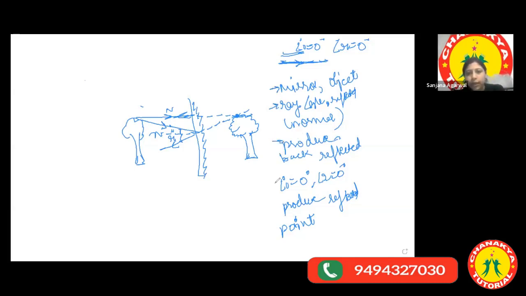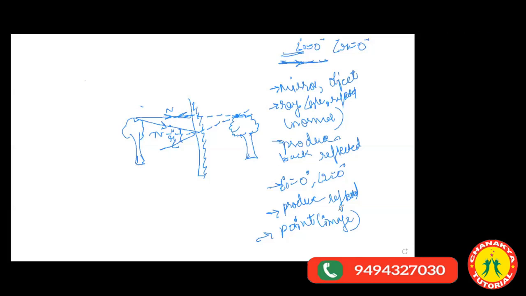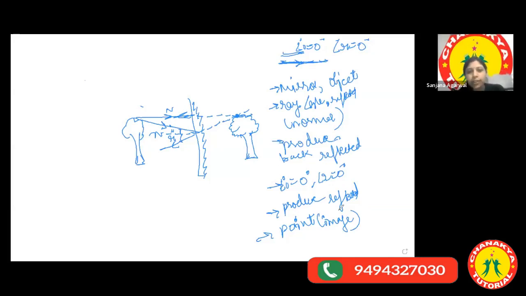Please draw this diagram using a ruler. Draw this diagram quickly. Instead of taking screenshots and clicking pictures, try to note everything, because it's true that whatever we write can be retained very easily.